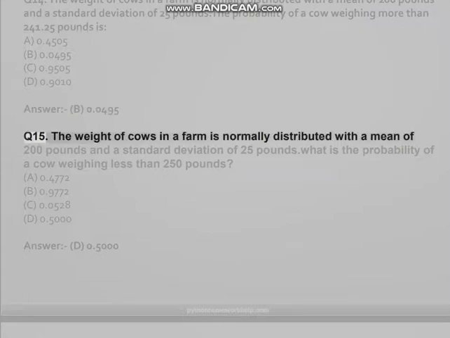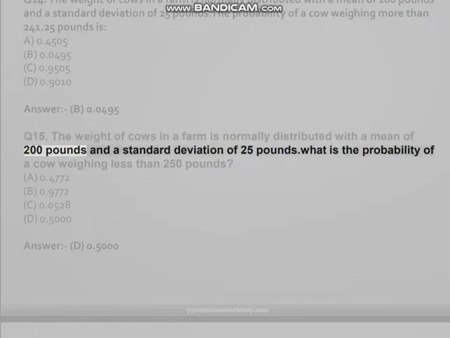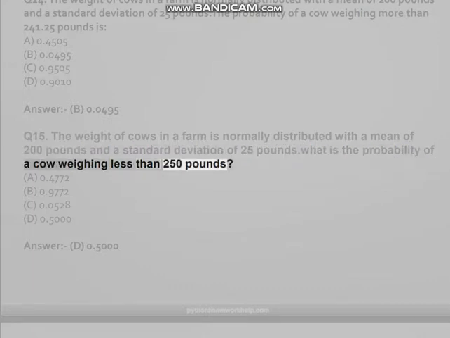Q15. The weight of cows in a farm is normally distributed with a mean of 200 pounds and a standard deviation of 25 pounds. What is the probability of a cow weighing less than 250 pounds? A. 0.4772, B. 0.9772, C. 0.0528, D. 0.5000. Answer D. 0.5000.